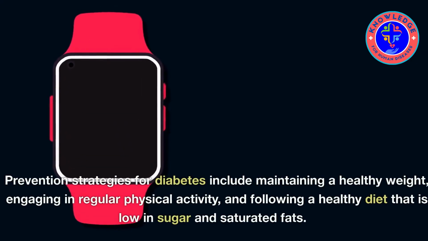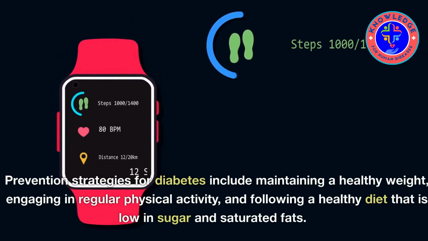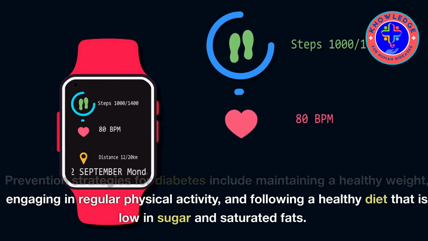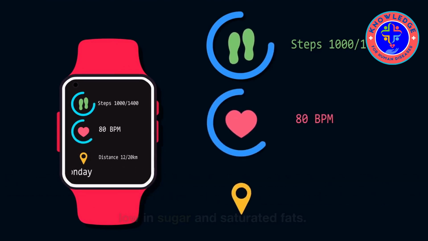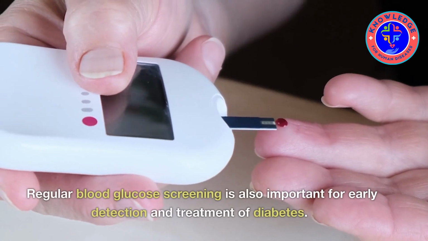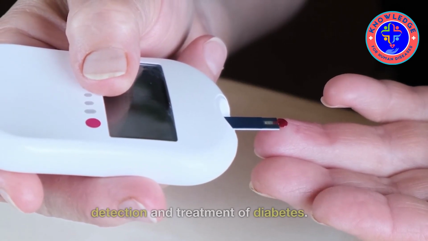Prevention strategies for diabetes include maintaining a healthy weight, engaging in regular physical activity, and following a healthy diet that is low in sugar and saturated fats. Regular blood glucose screening is also important for early detection and treatment of diabetes.